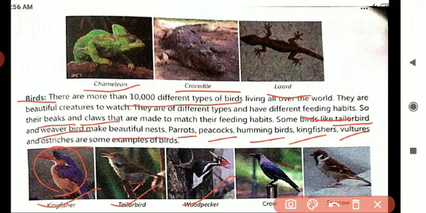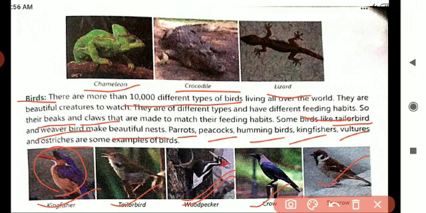This one is a woodpecker. What is it doing? The woodpecker pecks into the tree trunk with its sharp beak to make a hole for the nest. The next one is a crow and this one is a sparrow.